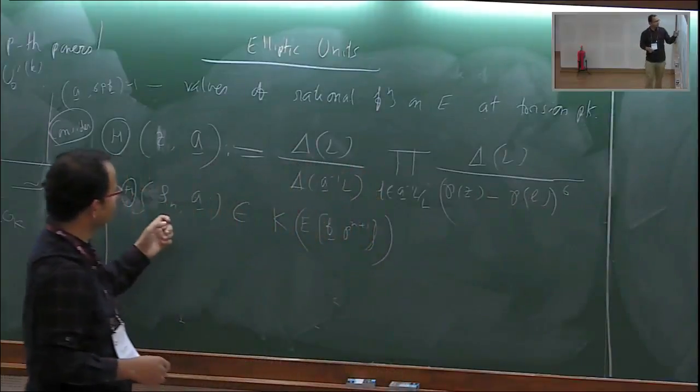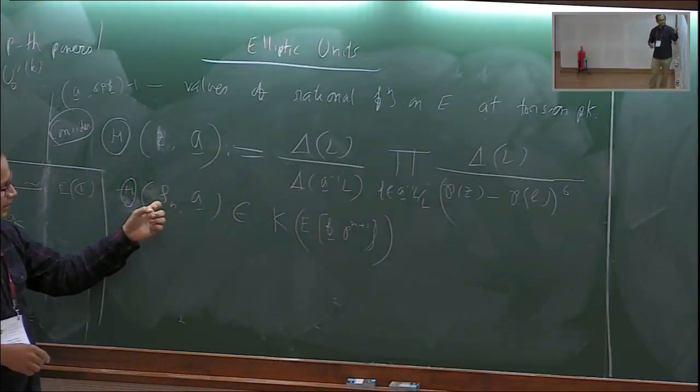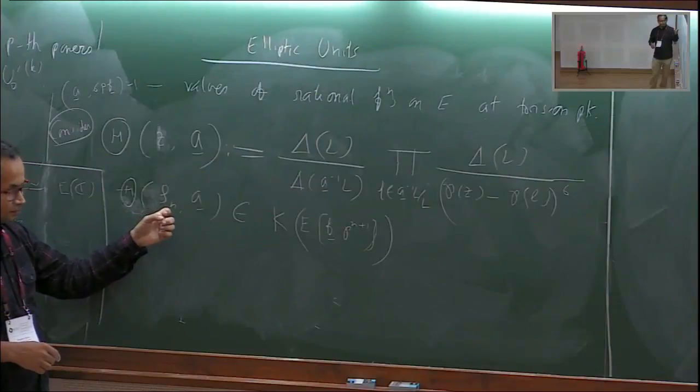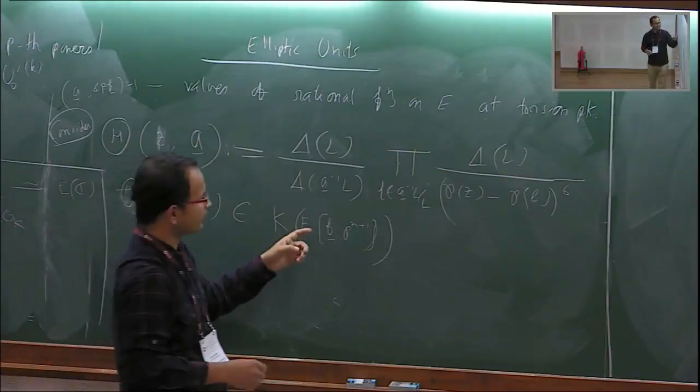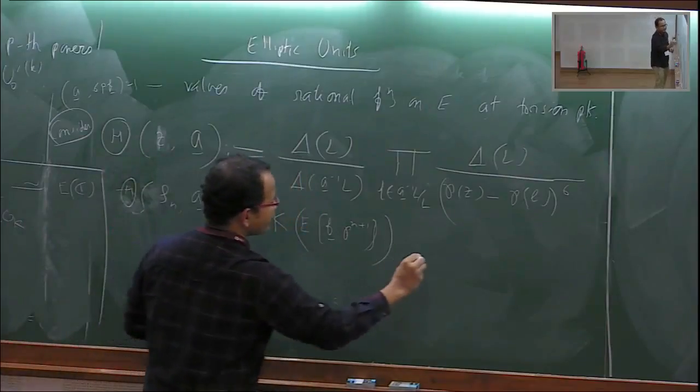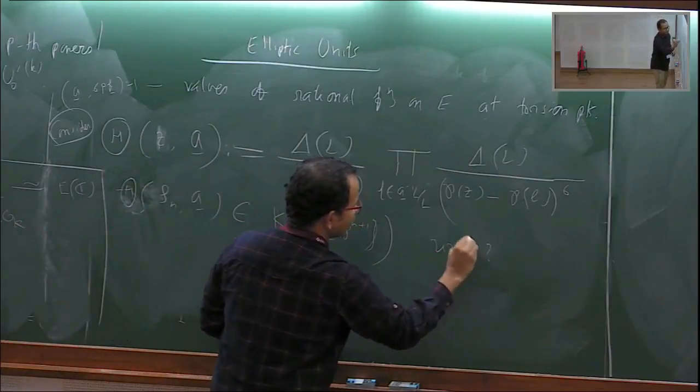So when I evaluate it at a point of F p^(n+1) torsion, then this will give us a unit. Okay, so the question is whether this is a unit, whether this is a global unit.